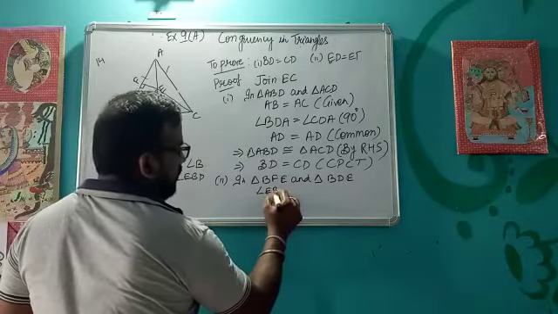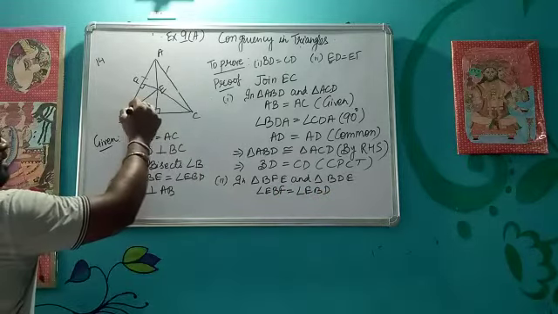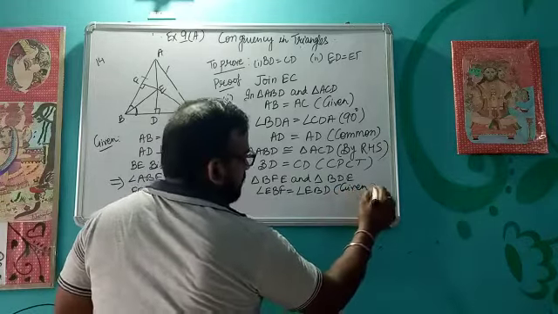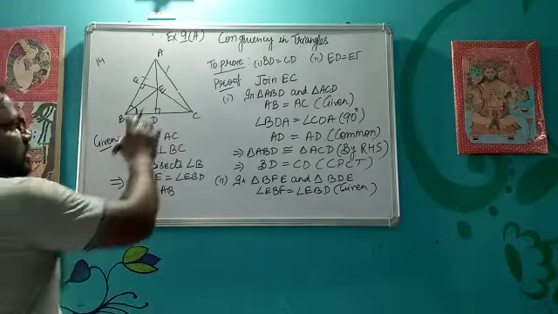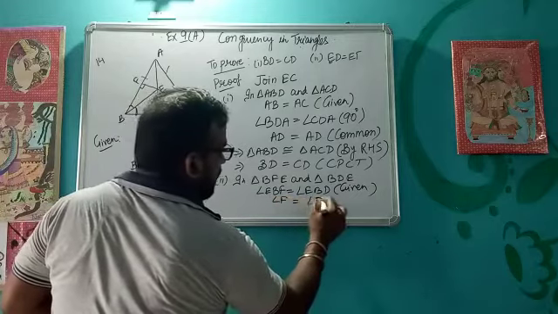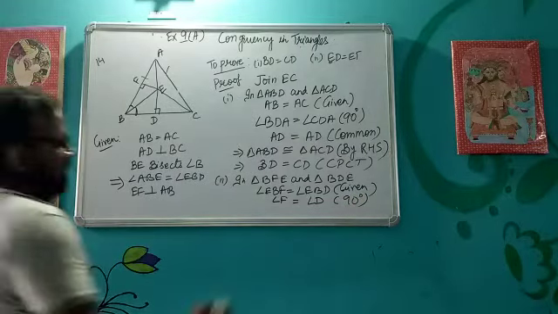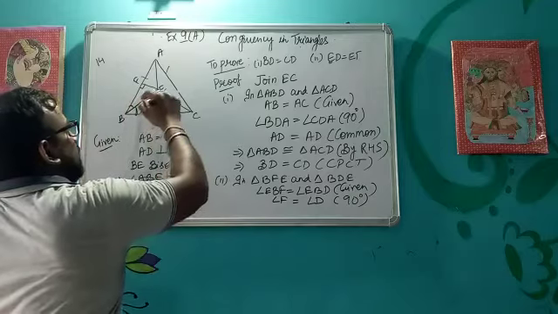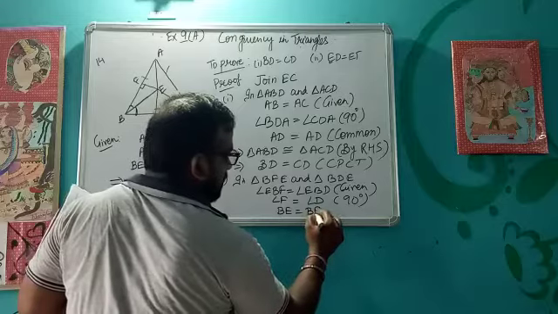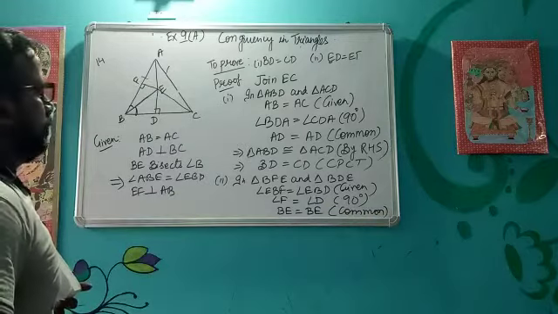Angle EBF is equal to angle EBD. Okay, this angle is equal to this angle, and this we have already taken, so I will write it as given. Then again, angle F is equal to angle D, because they are 90 degree angles. Then if you see very carefully, this is the common side, so we can write BE equal to BE, that is common. So now we have three things which are equal to each other.